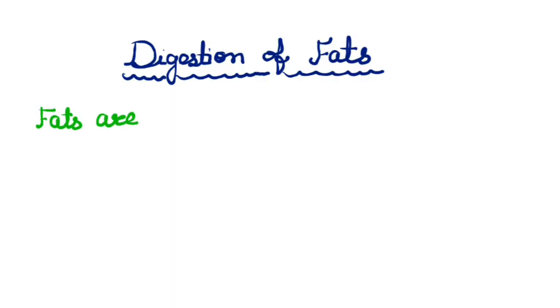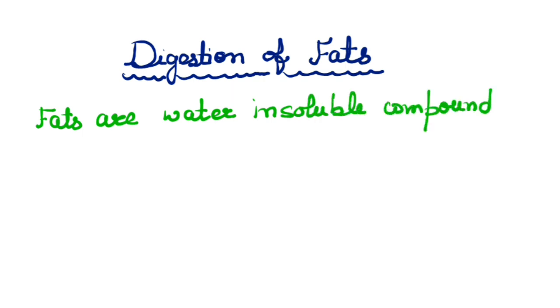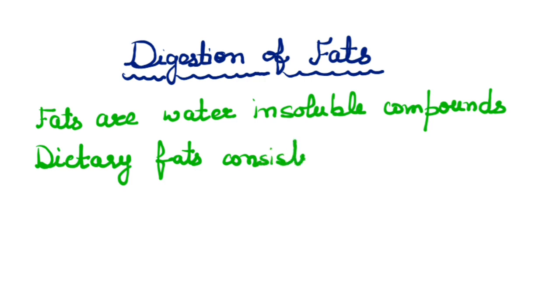First of all, fats. Fats are water insoluble compounds. A dietary fat, which is the fat we take in our food, consists of neutral fat, that is triglyceride.